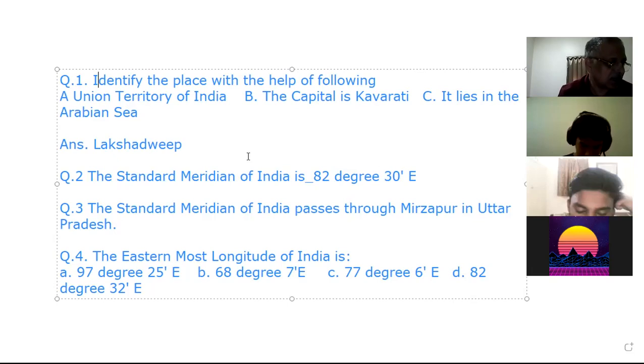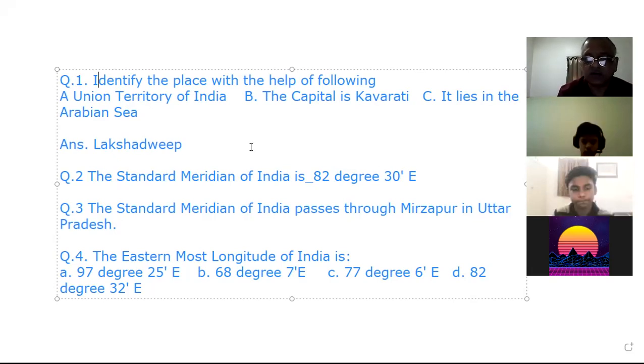Mostly these types of questions are asked. Sometimes the north-south extent, sometimes how much coastline, sometimes how much land boundary. What is the area of India? How much of the world does it constitute? Total geographical area. What is the extent of the coastline and of the land boundary? India's neighbours.